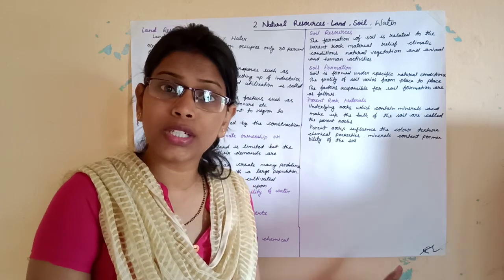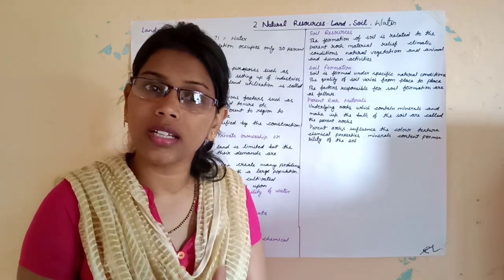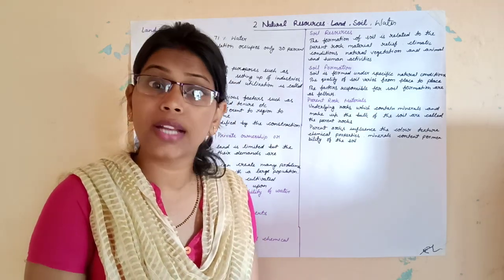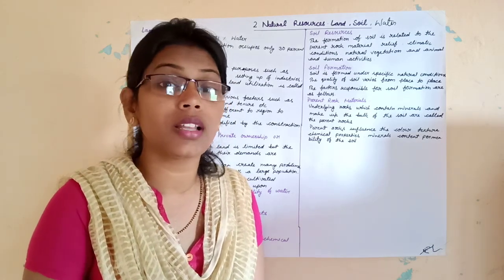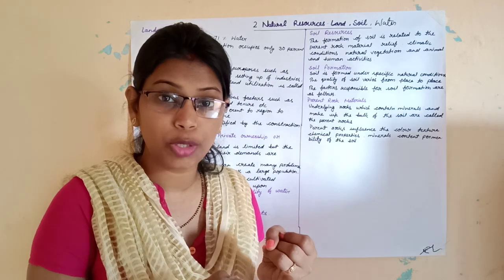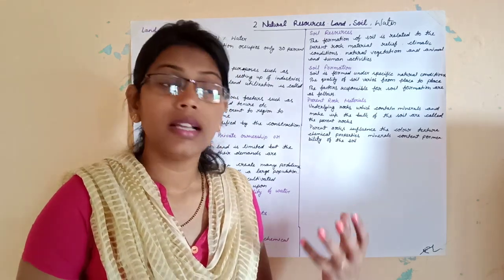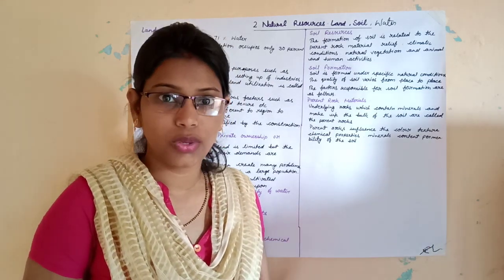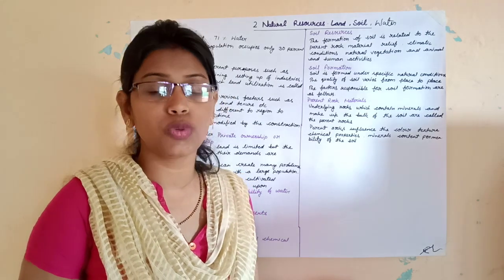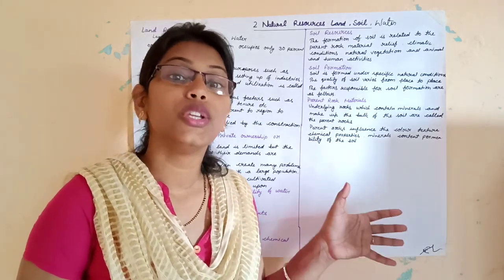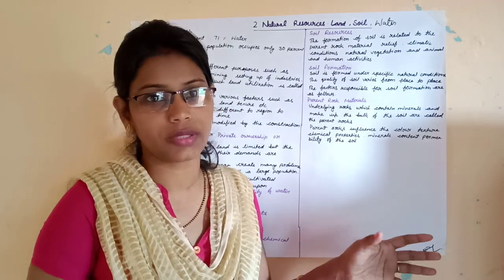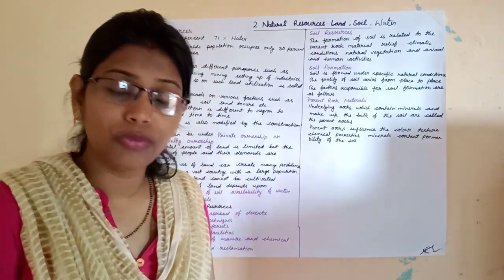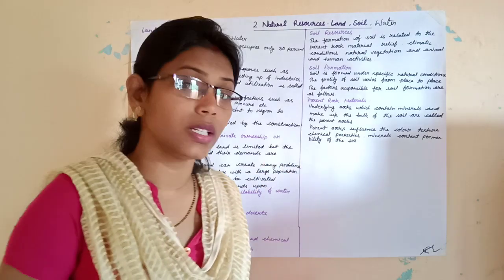So land use pattern differs from region to region, and also according to time. Present day we are using land for agriculture as well as for industry. But in early times most people used land only for agriculture, for cultivation. But now we are using land for different purposes.